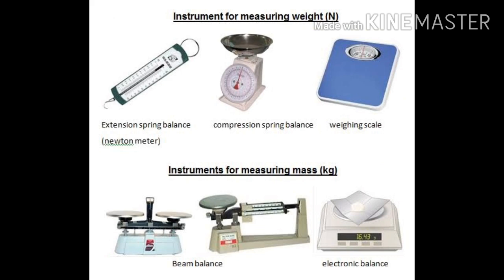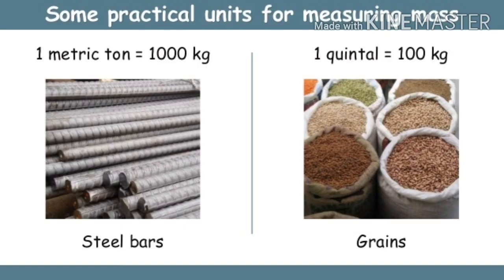What are the instruments used for measuring weight? Good. Spring balance, weighing scale. What are instruments used for measuring mass? Superb. Beam balance and electronic balance. What are the practical units for measuring mass? Good. Metric ton and quintal. 1 metric ton is equal to 1000 kilogram. 1 quintal is equal to 100 kilogram.